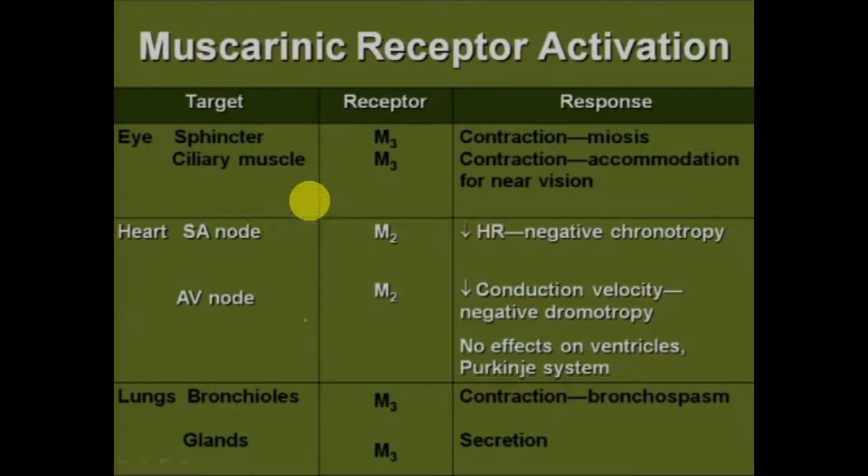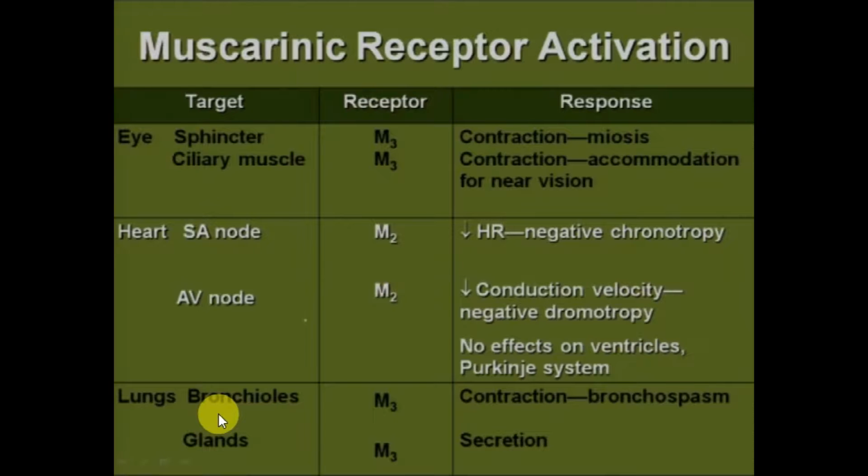Muscarinic receptors are also found in the heart, that are M2 type. So in the heart, muscarinic agonists act on the SA node and atrioventricular node. So they will not act on ventricle muscles. They will decrease the heart rate by negative chronotropy, decrease conduction velocity, negative dromotropy, with no effects on ventricles or Purkinje fibers.